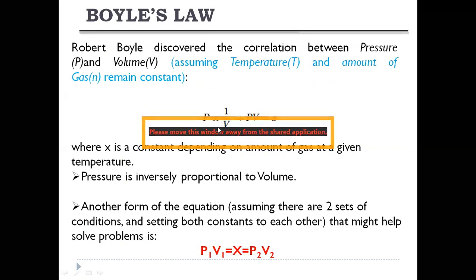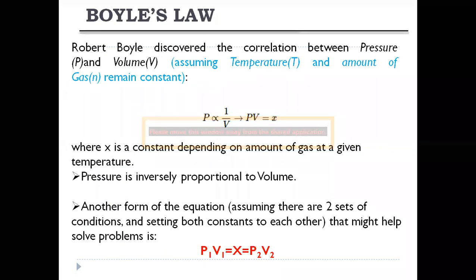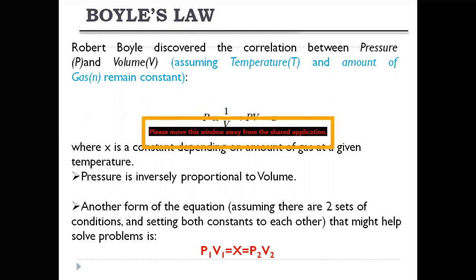So that means as we go on increasing the value of P, what happens? The volume will decrease. Since P is proportional to 1 by V, as we go on increasing the value of P, the volume decreases. These are inversely proportional. So if you take it in real practice, if you take a vessel with some water or gas inside, and we go on increasing